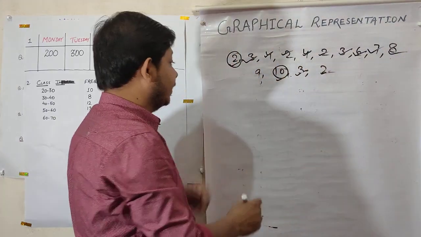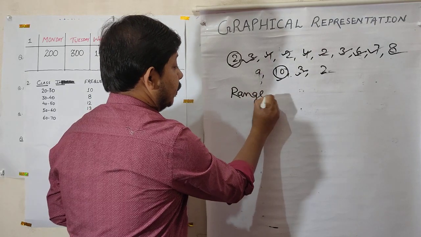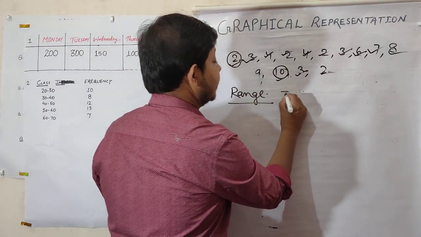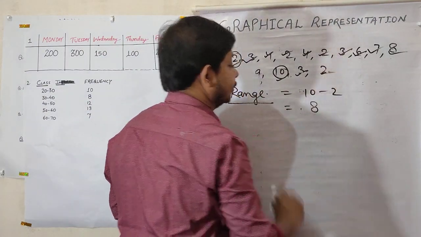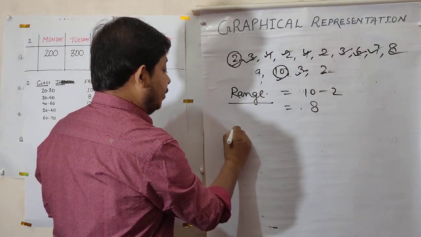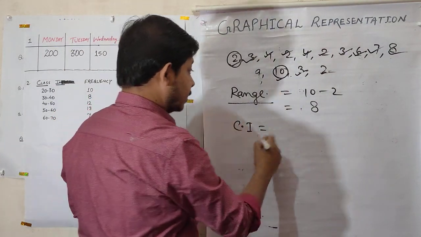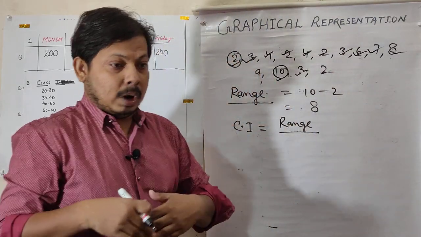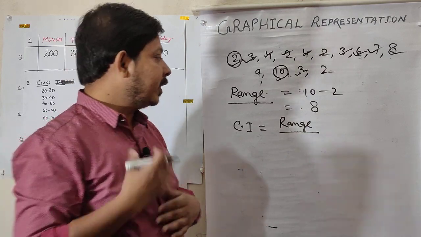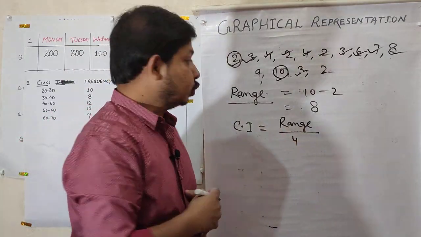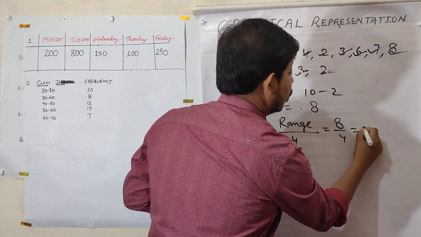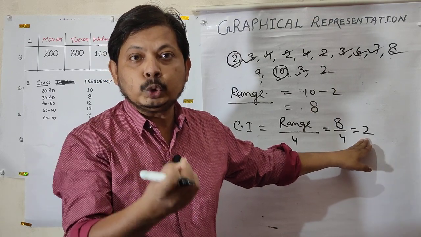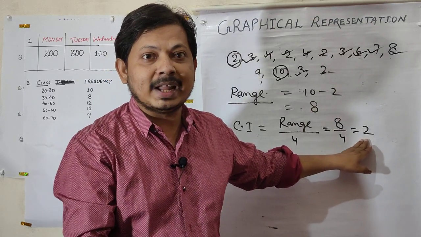if the data is given like this, what is range? Range means, as I already said, minimum is 2, maximum is 10. So range is maximum value minus minimum value. And then how to decide a class interval? Class interval is range upon how many classes you want. Suppose I want 4 classes. So 8 by 4. So the class interval should be of length 2: 0 to 2, 2 to 4, 4 to 6, 6 to 8, like this.